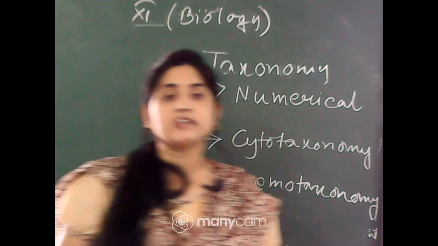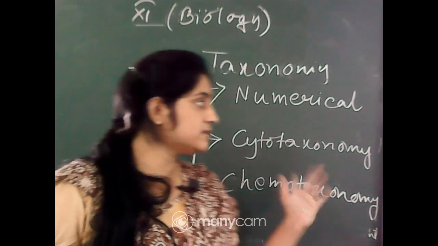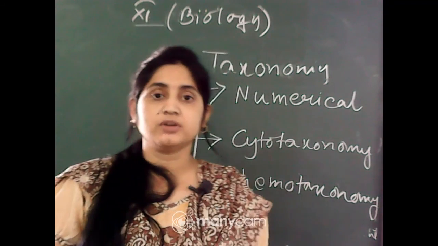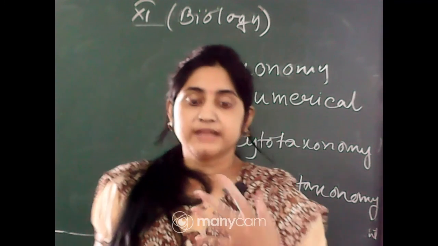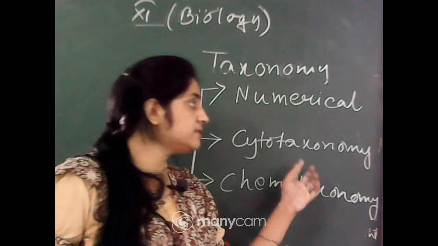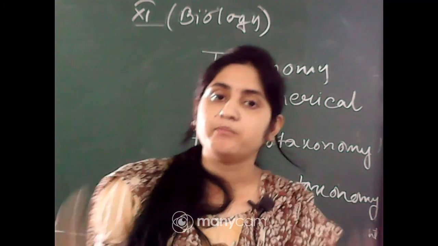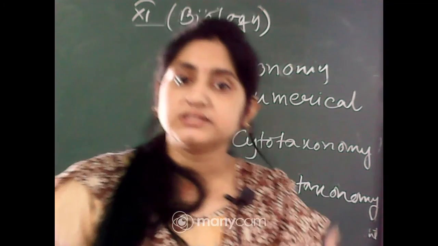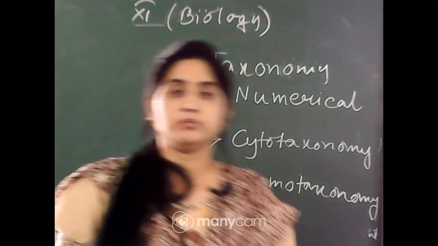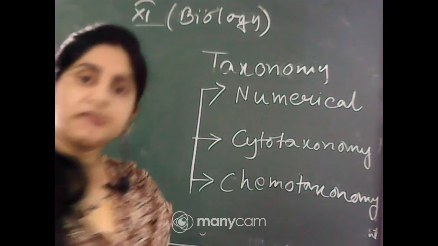Next one, cytotaxonomy. Cyto means cells, that is related to cell structure. So, what is cytotaxonomy? The taxonomy that is based on the cell structure, chromosome number, and their behavior is called cytotaxonomy. And the chemotaxonomy is based on the chemical constitution of the body, the biochemical processes that also occur inside your body. Okay, so three types of taxonomy: numerical, cytotaxonomy and chemotaxonomy.